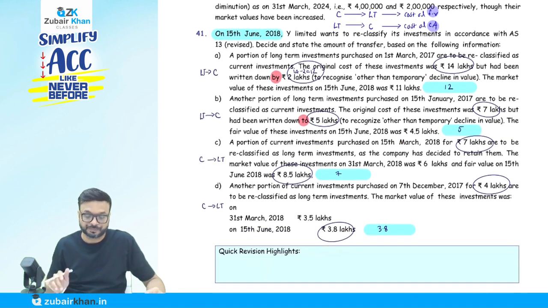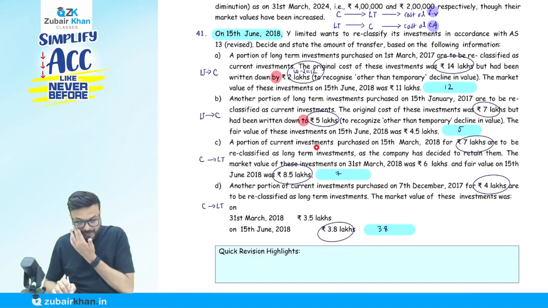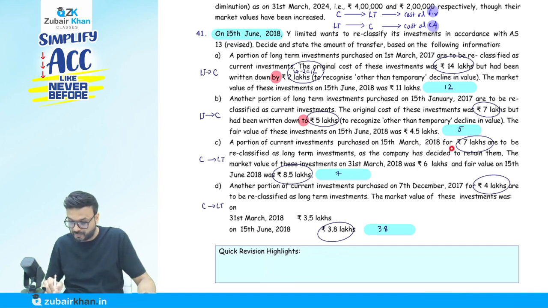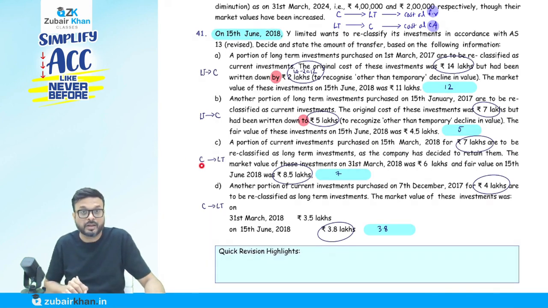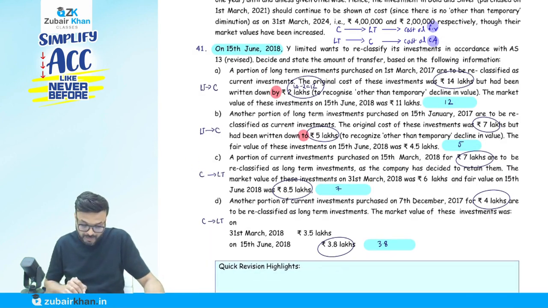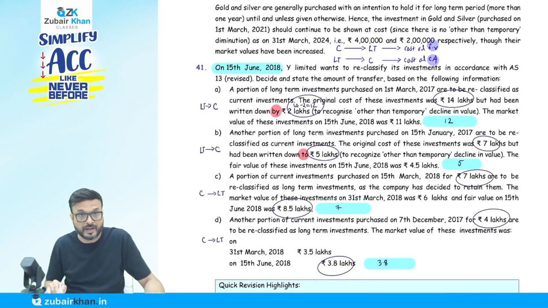Now, a portion of the current investment purchased on 15th of March 2014 for rupees 7 lakh is to be reclassified as long term. Now we are going from current to long term. What is the rule from current to long term? Cost or fair value, whichever is lower. The market value of these investments on 31st March 2014 was 6 lakh, and the fair value on 15th of June.